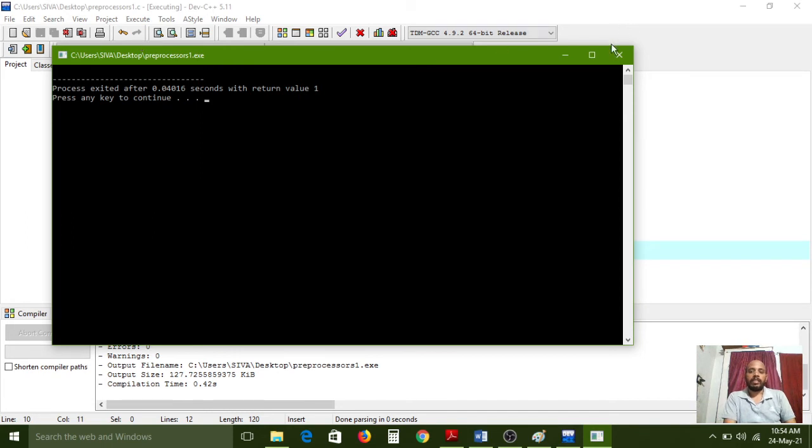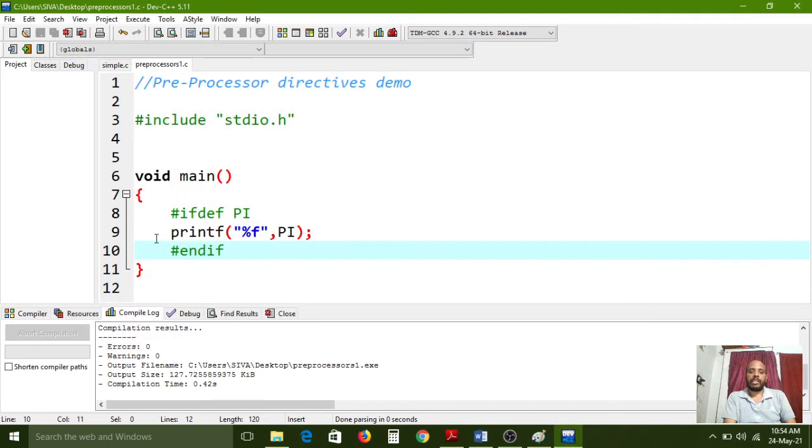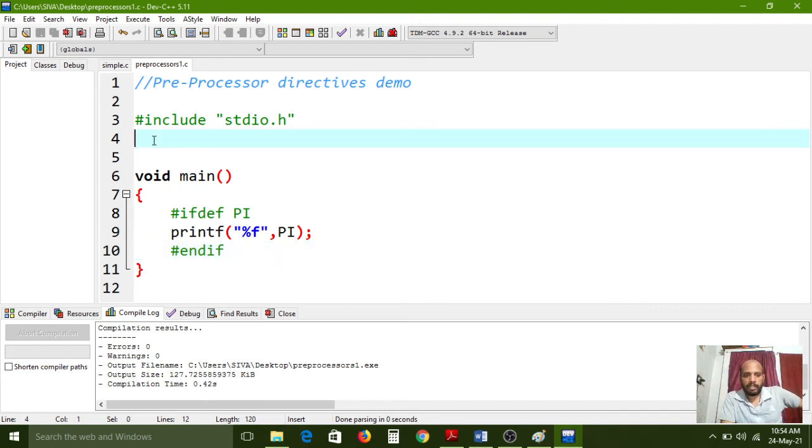Why? Here what is our requirement? If the PI value is there, then it will print. If the PI value is not there, it will not print. What is the ifdef functionality? First, it checks whether a macro is defined in our program or not. We have not defined any macro for the PI value. So that's why it is not printing anything and this statement is not executed.